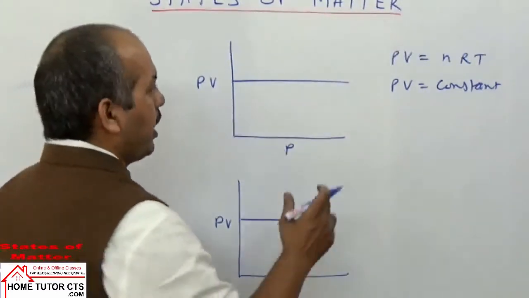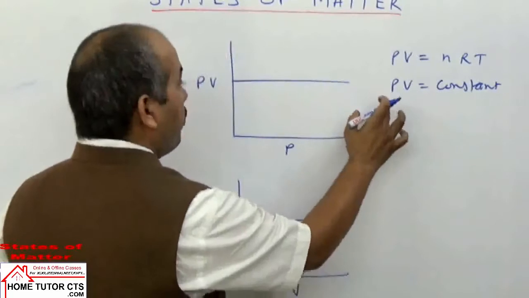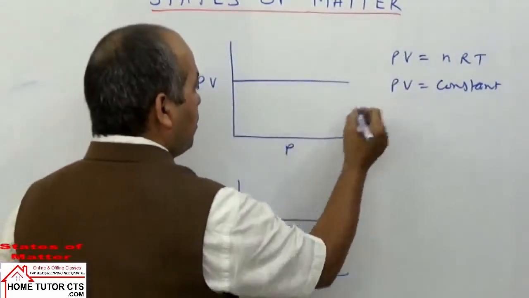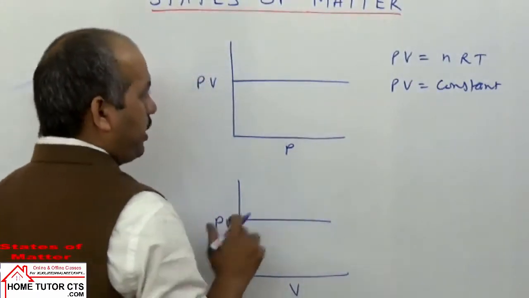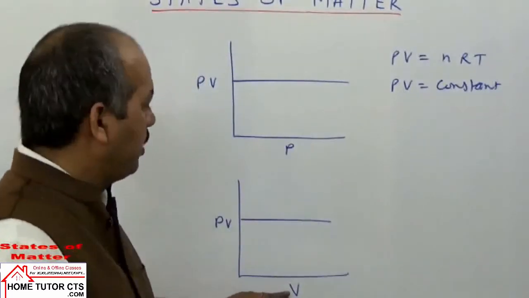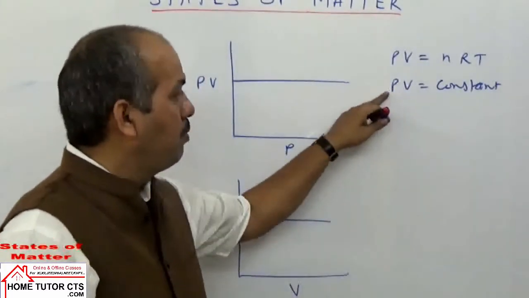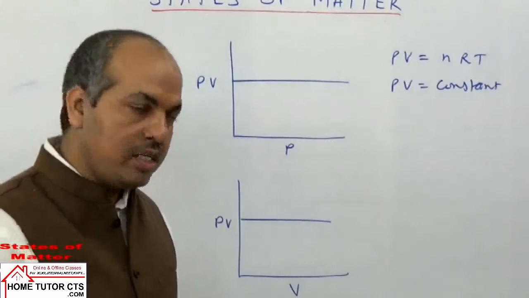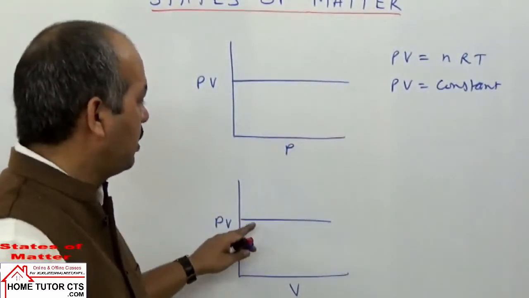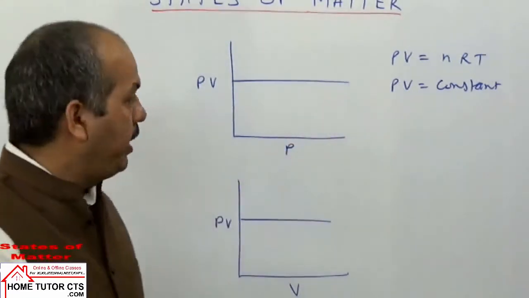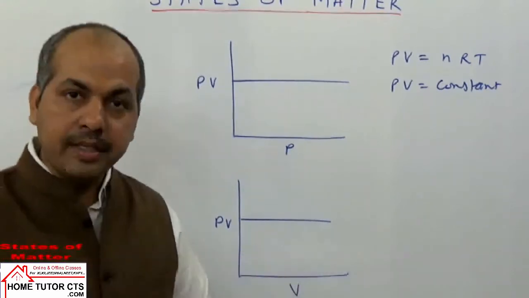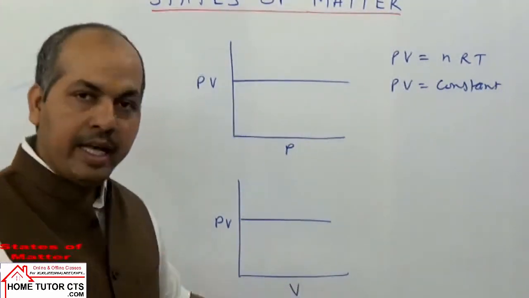So we can take in the given graph that if one will increase, pressure will decrease. So the net product of pressure into volume will remain constant. Similarly, if I increase the volume, then pressure will decrease and vice versa. So in such a given graph, we will have the product of pressure into volume versus P or versus V. The graph will be a straight line parallel to the x-axis.